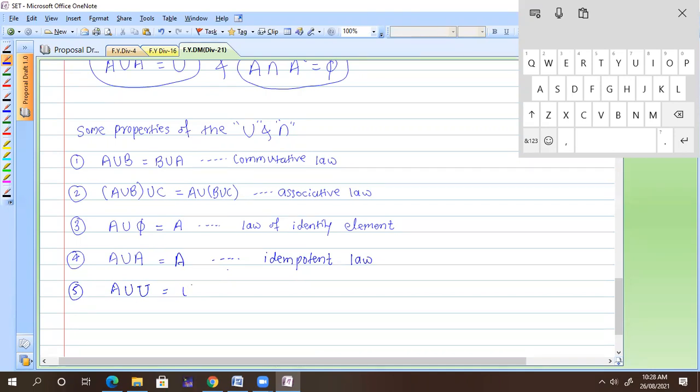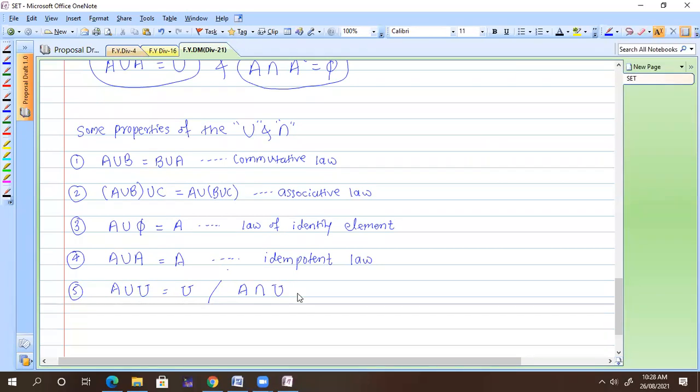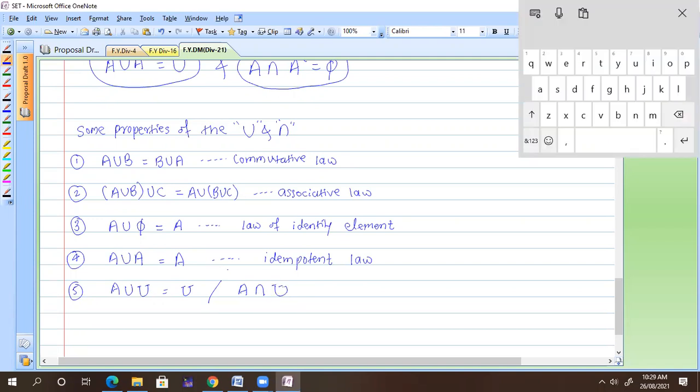And if I take the intersection, A intersection the universal set, you will get A itself. So you should know this.